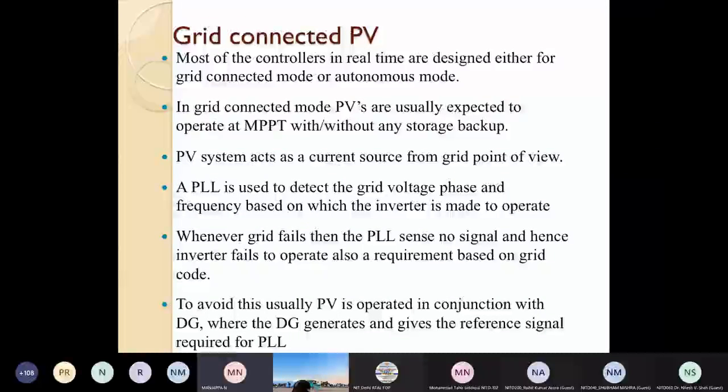and the photovoltaic system cannot push power to the grid. Therefore, under this scenario, what they have done in the Indian condition is use the diesel generator set, that is what we call